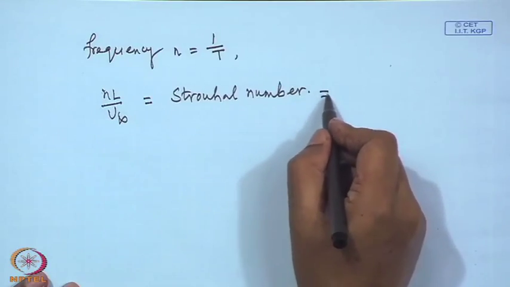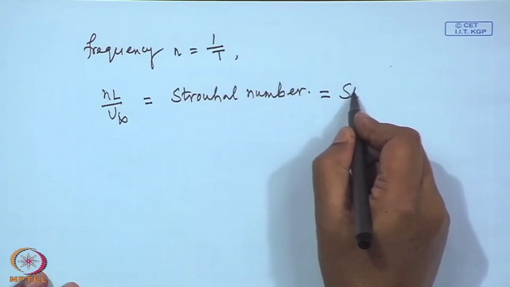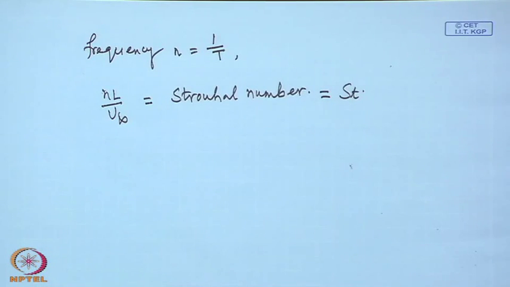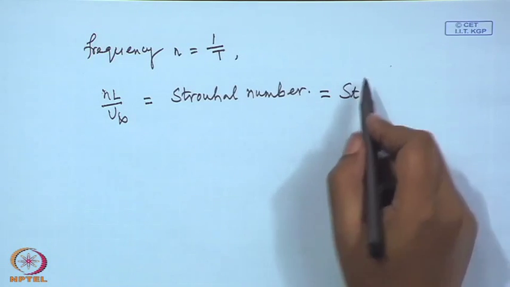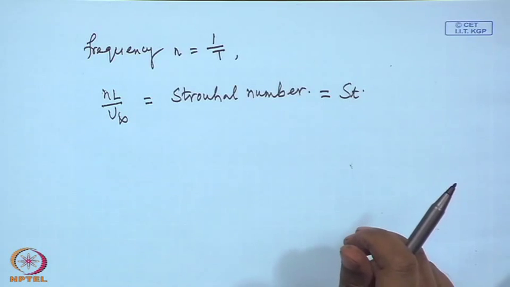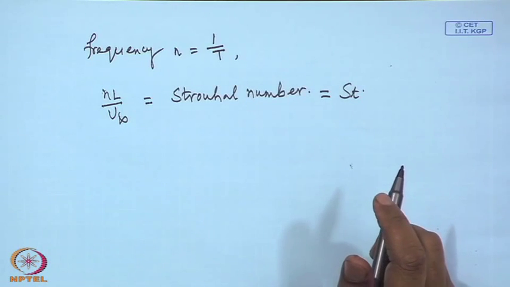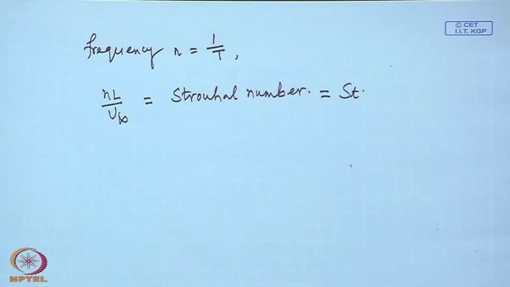So, when the Strouhal number is very small, it is denoted by St as standard. There might be other notation also used for it, but whenever we use St, it is the Strouhal number. So, we get one condition that if the Strouhal number is very small, we can neglect the time derivative term, or we can treat the problem as a steady flow problem.